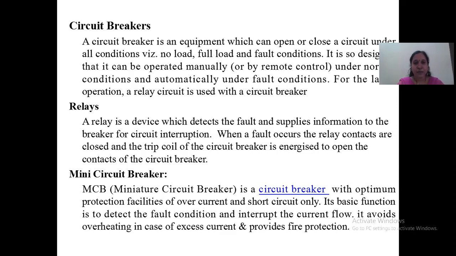Next, coming to the MCB, miniature circuit breaker, which you are aware of, which you can see in your day-to-day life. This miniature circuit breaker is a circuit breaker with optimum protection facilities of overcurrent and short circuit only. So these are the two features. Overcurrent and short circuit faults can be taken care of by this MCB. Its basic function is to detect the fault condition and interrupt the current flow. It avoids overheating in case of excess current and provides fire protection.